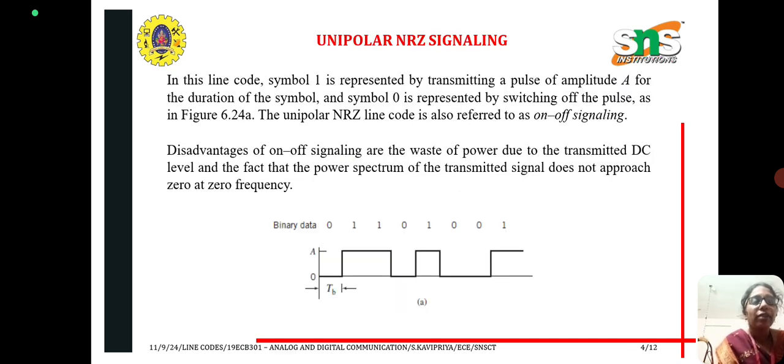First we can see what a unipolar signal is. In this, symbol 1 is represented by transmitting a pulse of amplitude A for the duration of a symbol, and symbol 0 is represented by switching off the pulse. So unipolar non-return to 0 is also referred to as on-off signaling. The drawback is waste of power due to the transmitted DC level, and the fact that the power spectrum of the transmitted signal does not approach 0 at 0 frequency. So 0 will be represented as off and 1 will be represented as on.